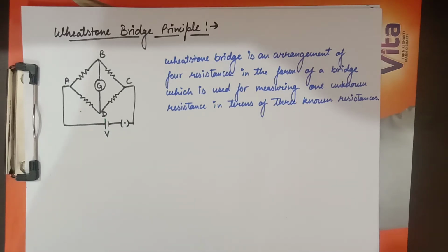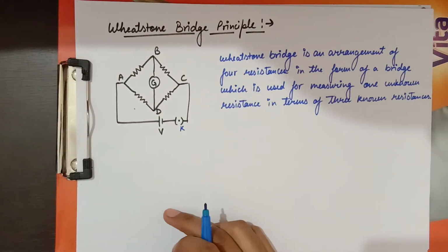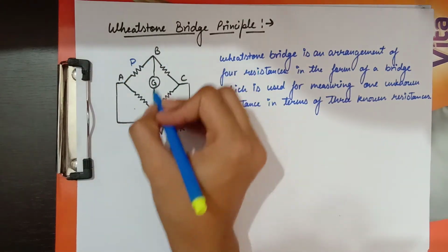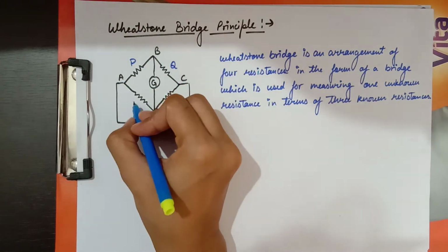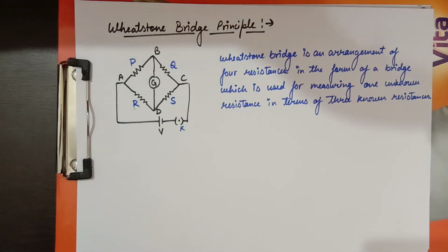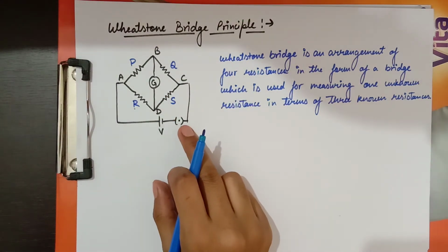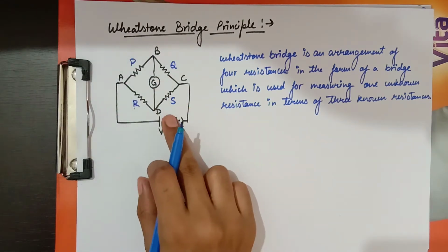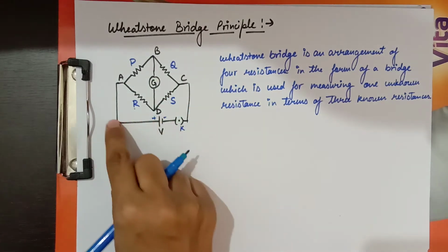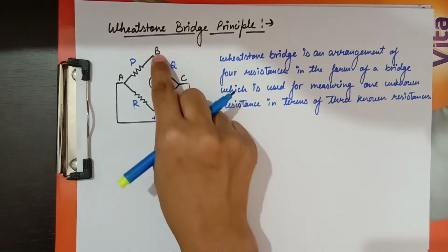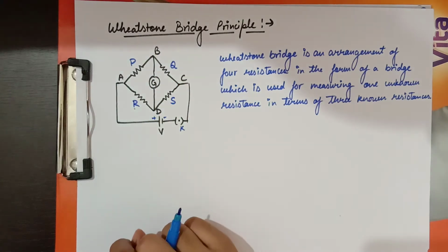So the Wheatstone bridge is an arrangement of 4 resistances in the form of a bridge, which is used for measuring one unknown resistance in terms of 3 known resistances. One resistance is unknown here and 3 resistances are known. We can calculate the unknown resistance with the help of the 3 known resistances. In this structure, say this resistance is P, this is Q, this is R, and this is S. When I switch on this key, current starts flowing from the positive terminal of the battery in these two branches, then comes to the negative terminal of the battery.